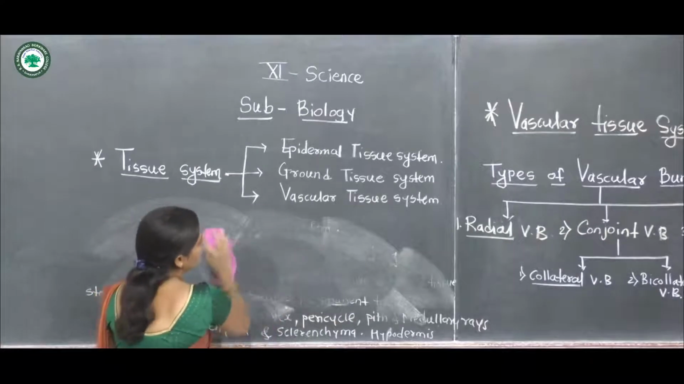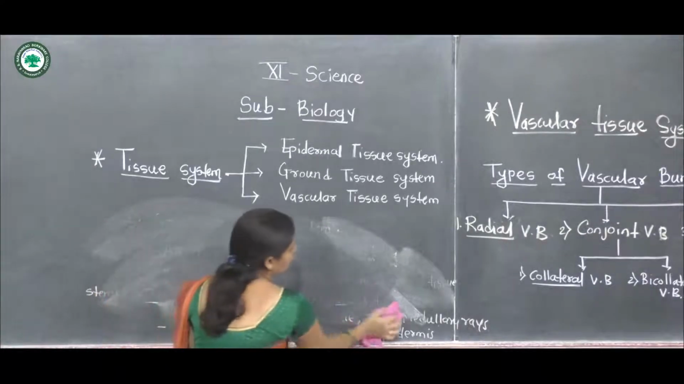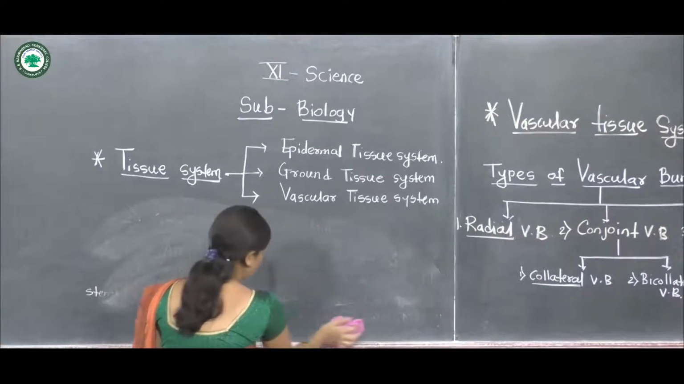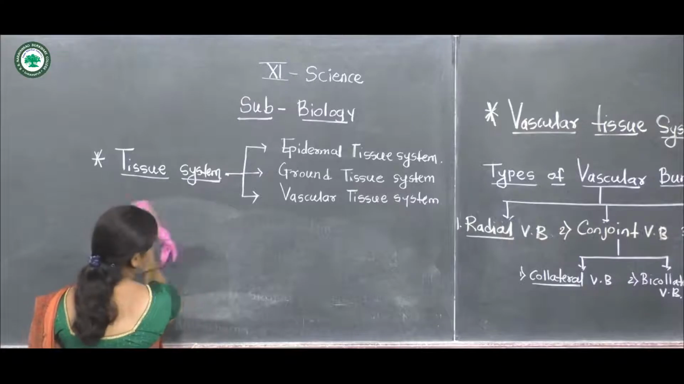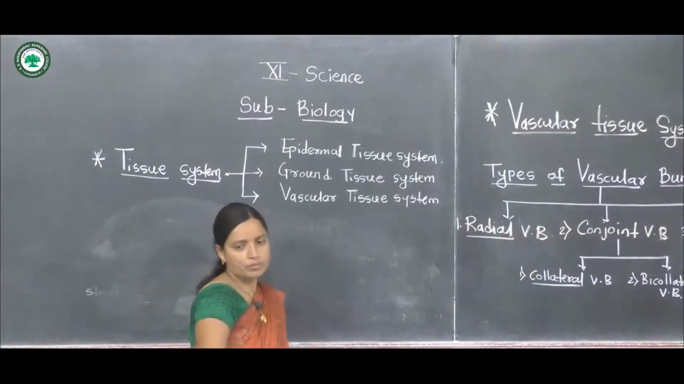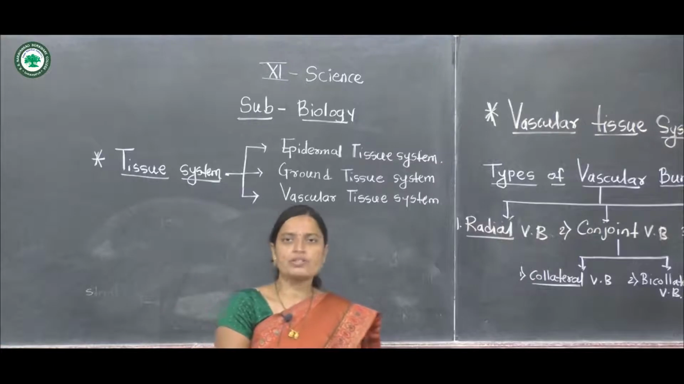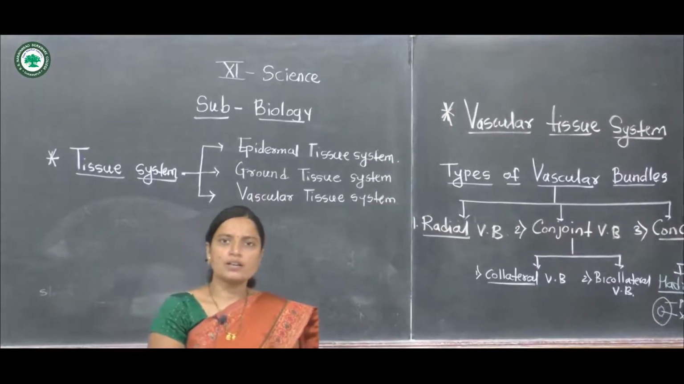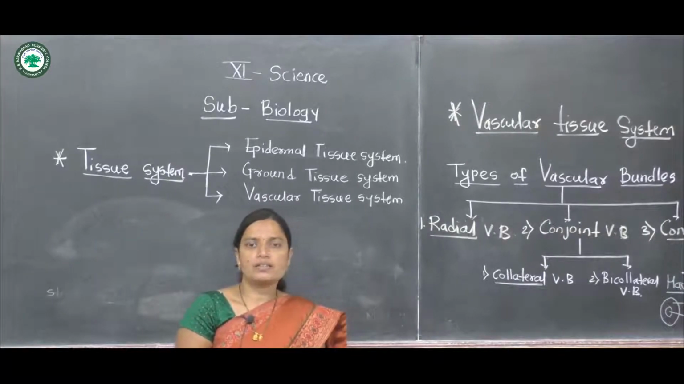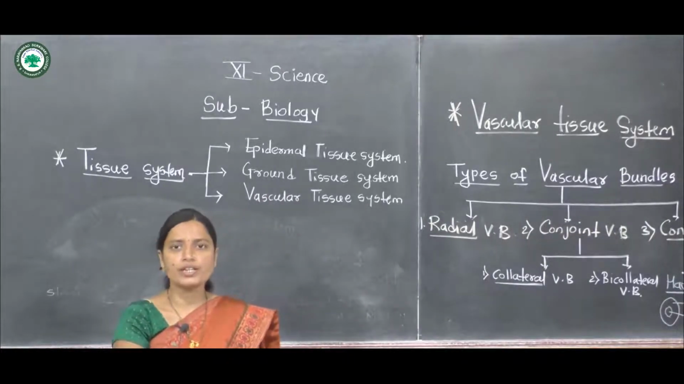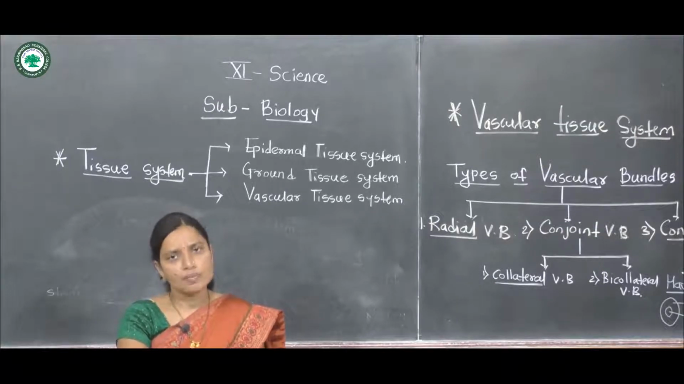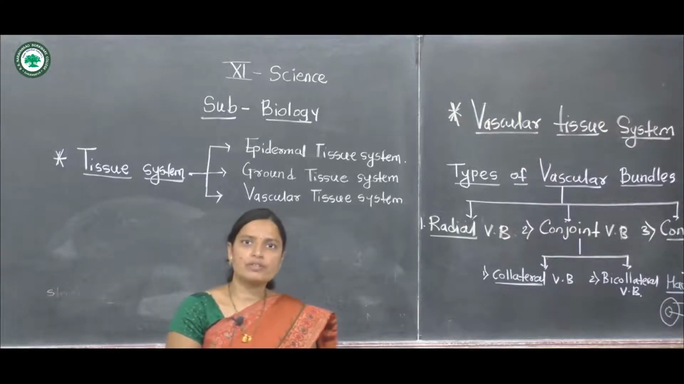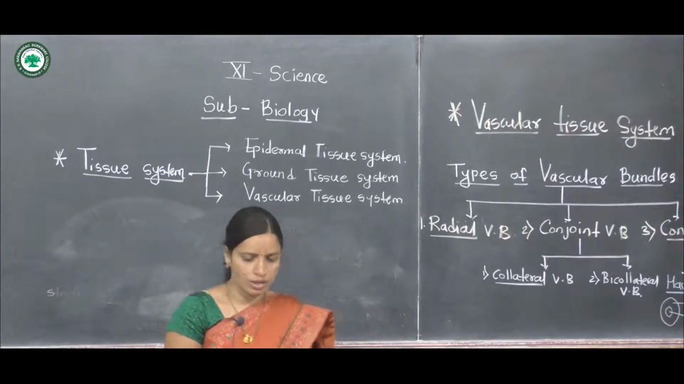arise alternately. In the radial vascular bundle, xylem and phloem are radially arranged. These complex tissues, xylem and phloem, are present separately, situated on separate radii or bundles, and this type of arrangement of the vascular bundle is called the radial vascular bundle.